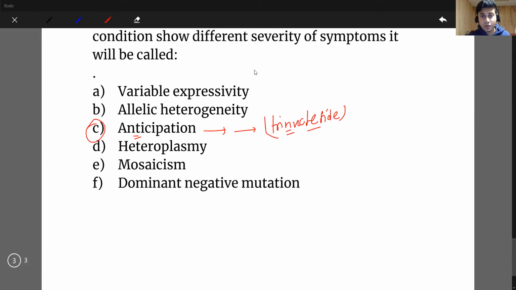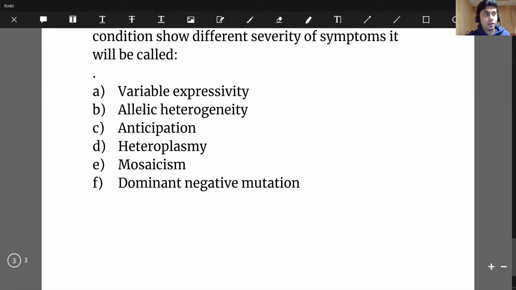Any other example you have? Friedreich ataxia is a trinucleotide expansion disease. There are some other diseases like spinocerebellar atrophy and myotonic dystrophy. Very good. These are trinucleotide expansion diseases. What happens there? In those diseases, there are certain trinucleotides. What is a trinucleotide? Three nucleotides, simple. Let's say in Huntington disease, what happened?